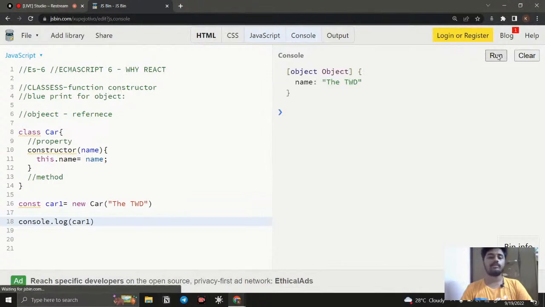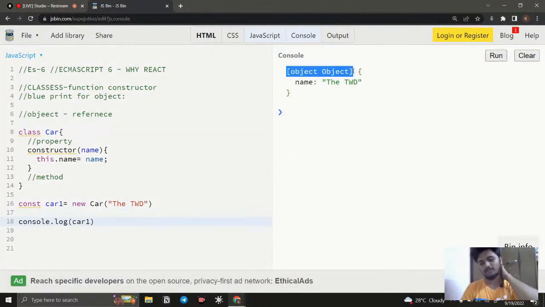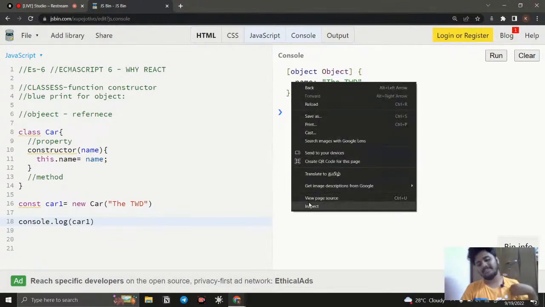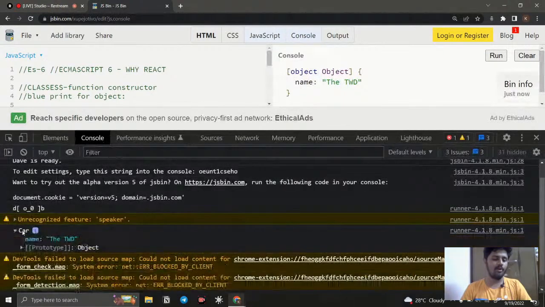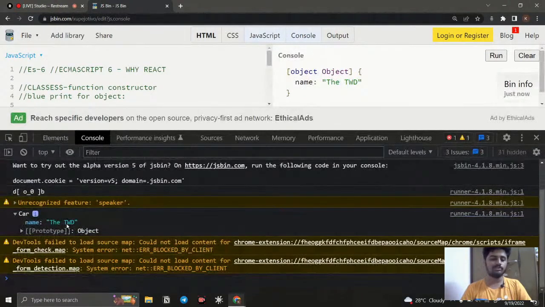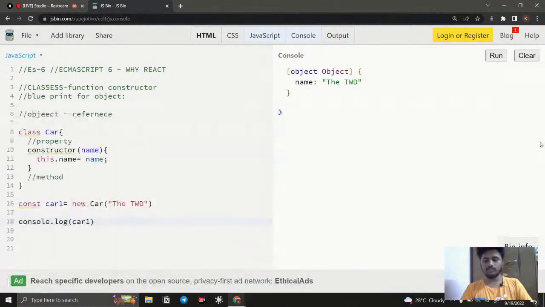Okay, what we can say, console.log car1. And if I run this, you can see an object is created. Don't consider this object. It is something weird that shows in JS Bin. If I go to the console, you can see a car object is created. That is what we have, console log, and inside this name is created, right? So it creates an object, which means like how we created manually earlier. So that is how the object is created, right?